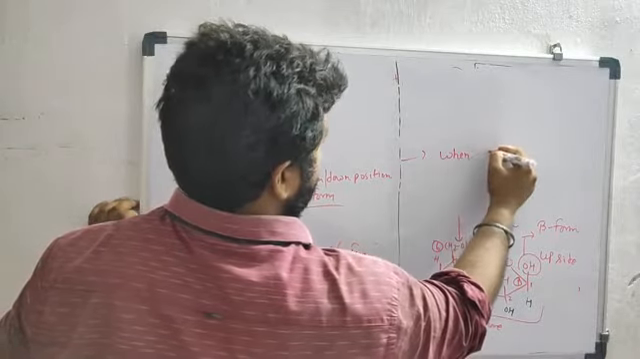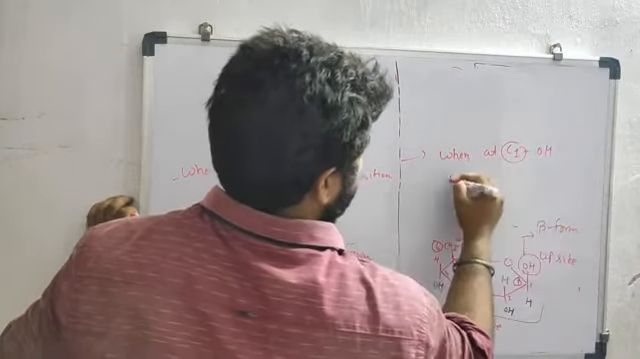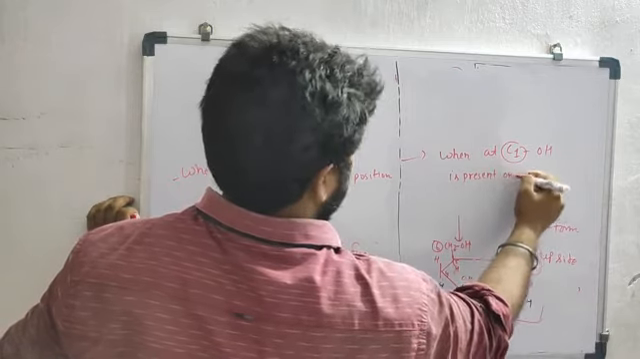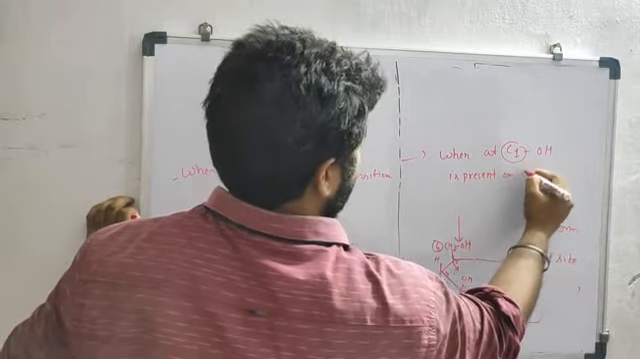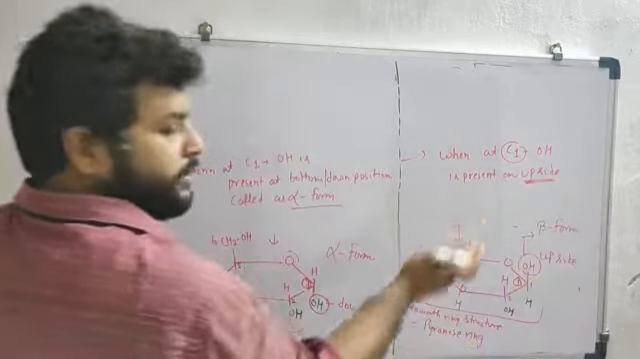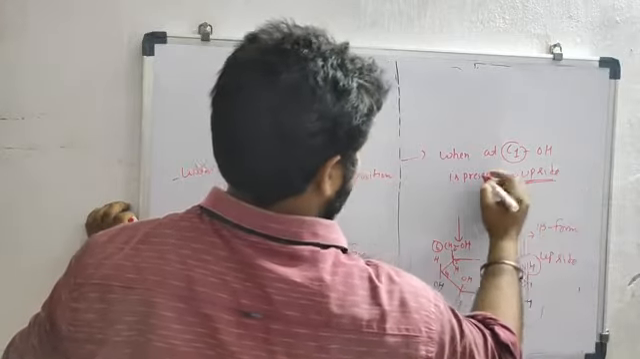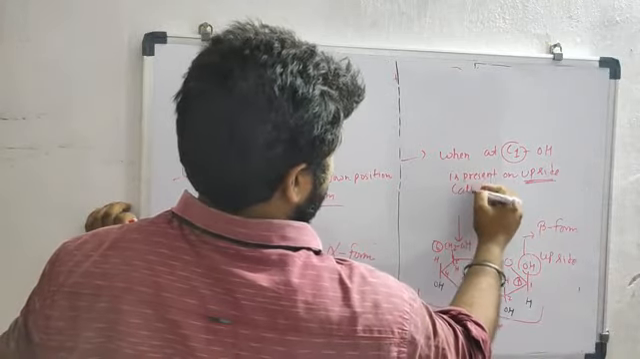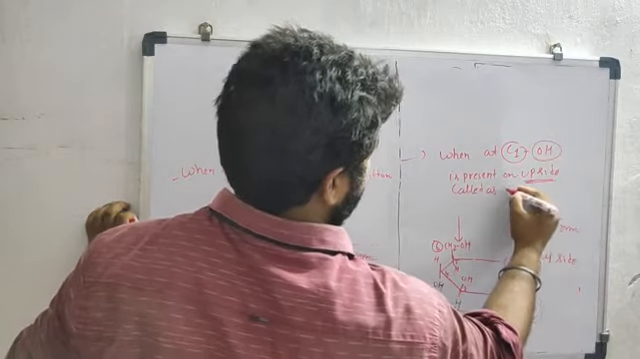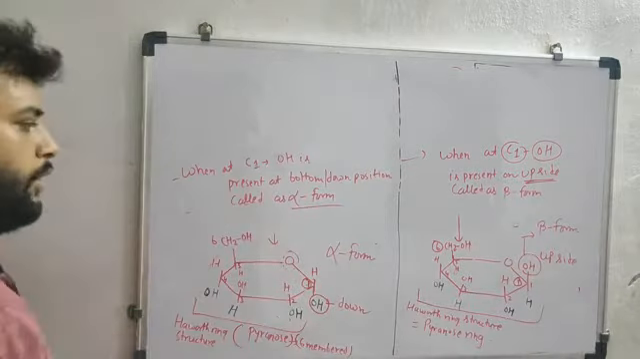Now here OH is present on the upside, so when at carbon first OH is present on the upside, this means in the upper side, it is called beta form. Okay, note it down.